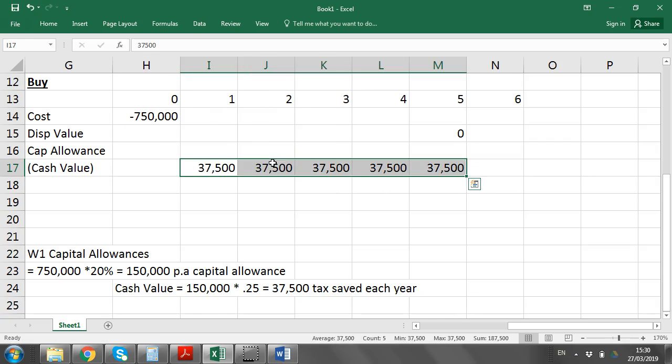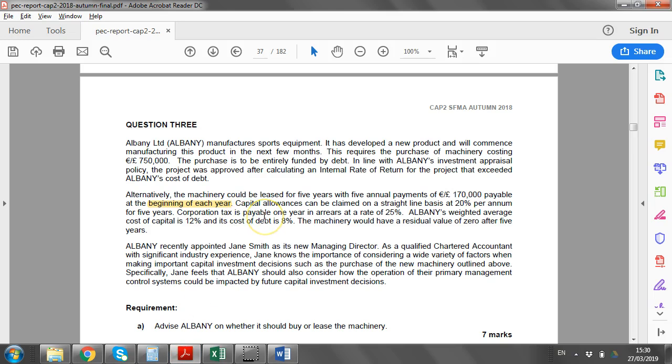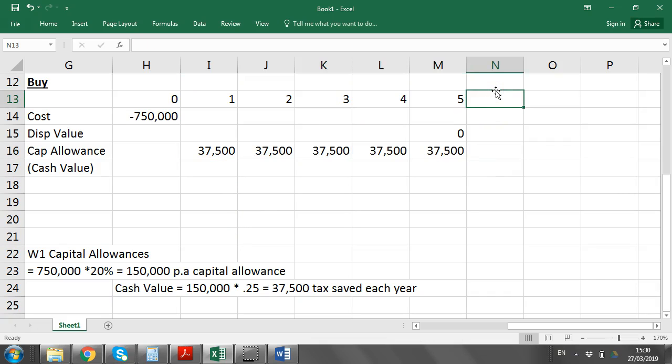Now just bear in mind, in the reading of the question, I'm following the suggested solution so there's no confusion, but if you're looking in the question itself, it does say taxes paid in arrears. So that technically means if a student said, well actually you only get the benefit from year 1 and year 2, because that's when you pay the tax, that would be acceptable as well. So if you had a 6th column just for the capital allowance, that will get full marks.